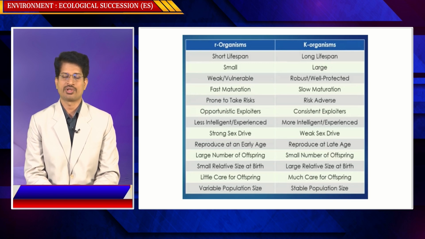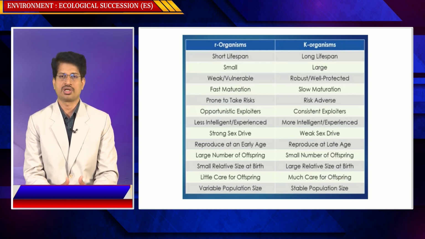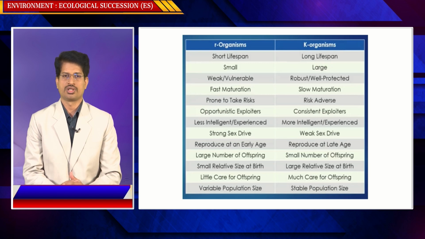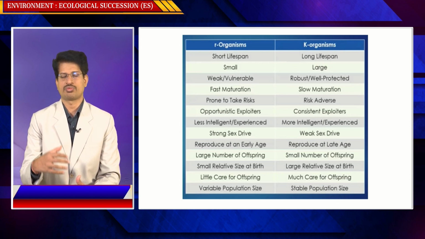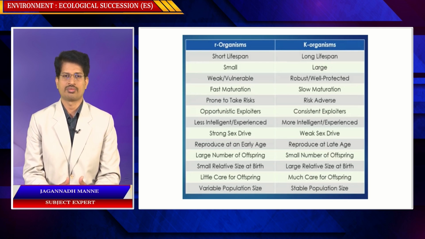Some animals can live for years together, 50, 60, 70, 100 years. So that is one of the differences. Some are very small like mosquitoes and microorganisms, some are very large like elephants. Some mature very fast to reproduce, some take a long time to mature.